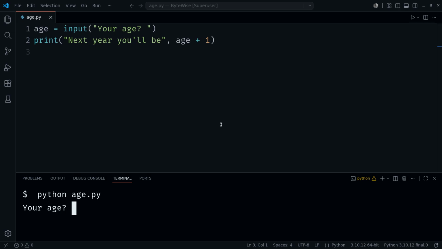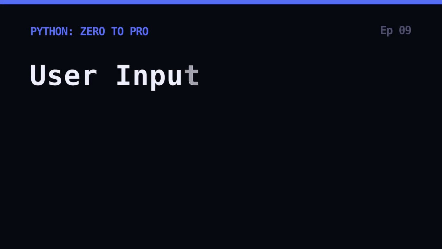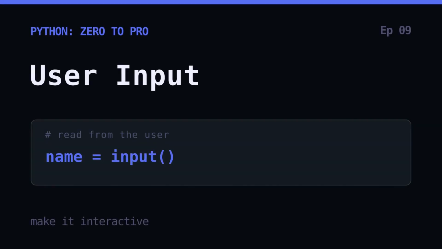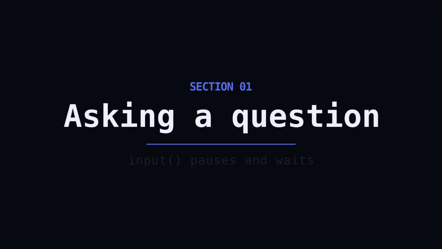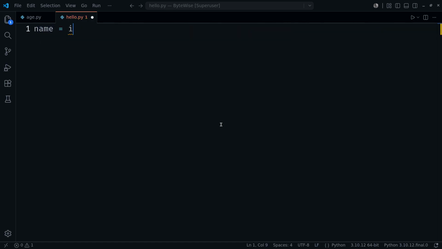Let's get into it. Input. How your program listens to whoever's using it. Start with input at its friendliest. Here's the friendly version. Just text, no math to break.